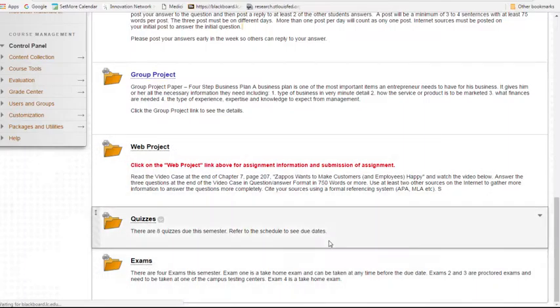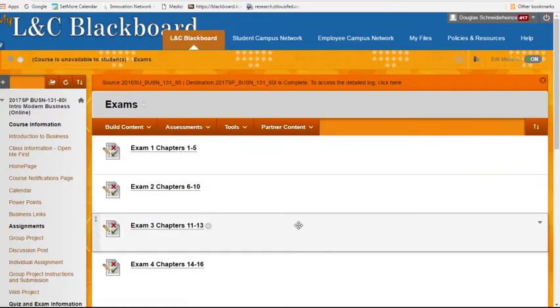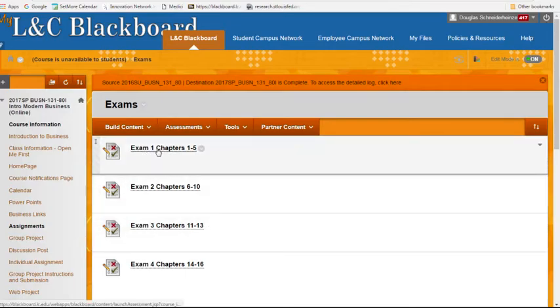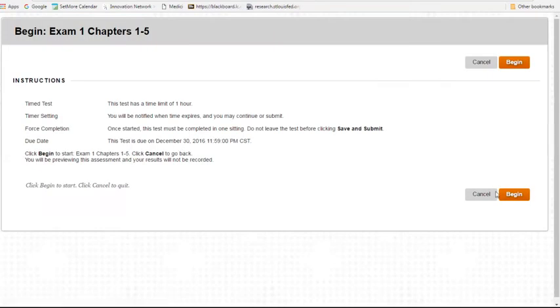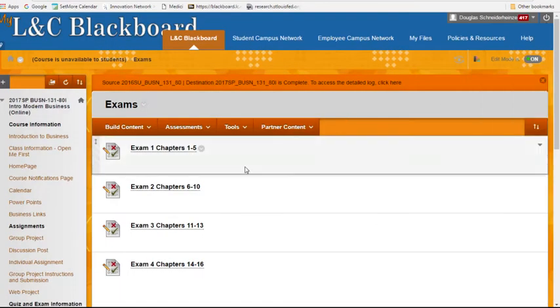The exams, there's 4 exams, and as I said earlier, the first one is going to be a take-it-home exam. Exam 1 you can do anytime, and that one is due by Monday of the 2nd week. So you just click on there to begin. There's no passwords on the ones that you take at home.